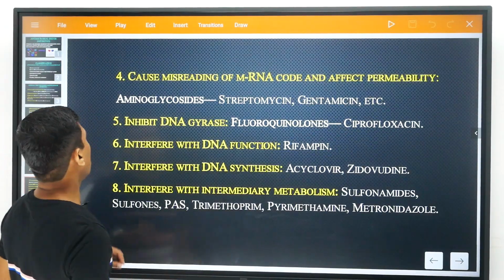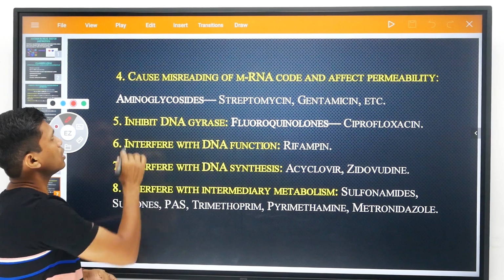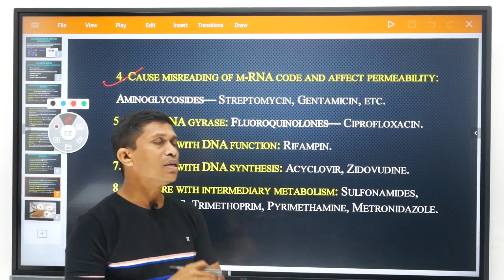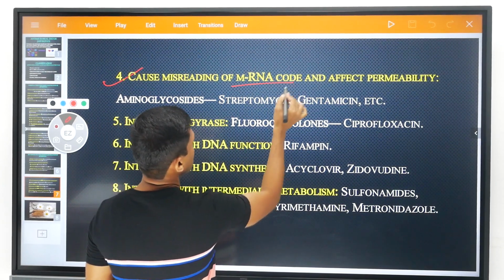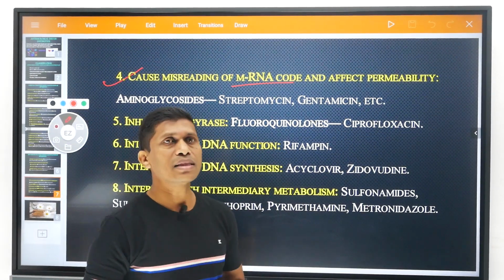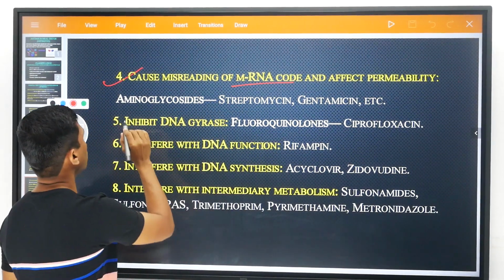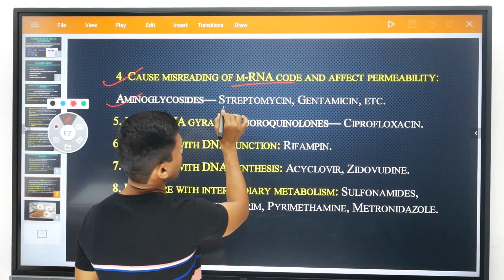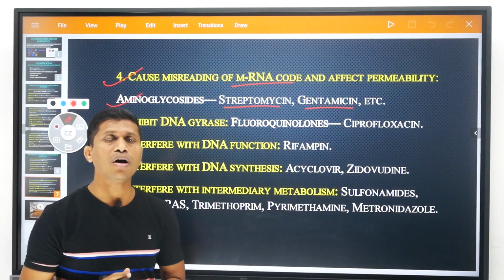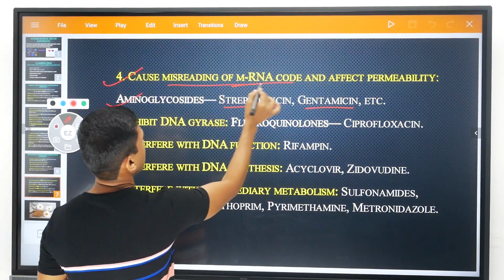Dear friends, now another type of antibiotics based on the mechanism of action causes misreading of mRNA code and affects permeability. So dear friends, mRNA code misreading takes place by these antibiotics in bacteria, and ultimately protein synthesis initiation will cease and bacterial growth is not possible. The examples are aminoglycosides like streptomycin and gentamicin, which act through inhibition of protein synthesis initiation, meaning by misreading of mRNA codon.